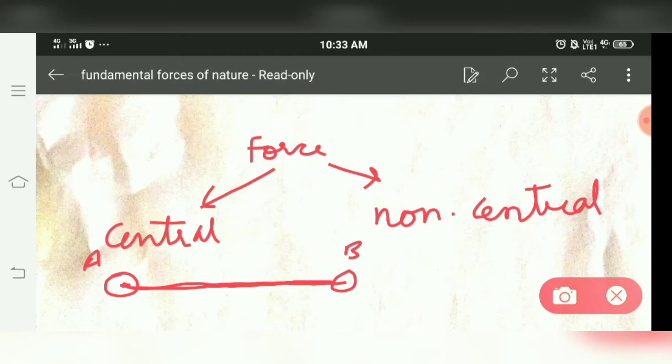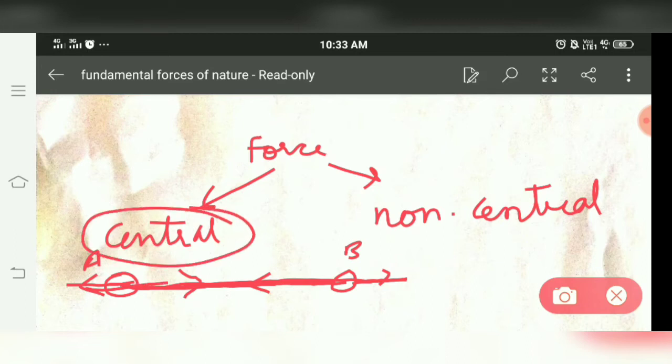If the force acting between these two bodies acts inward or outward along this line passing through the centers of the bodies, it is called a central force. Means force acting along the line joining the centers of two bodies is called a central force.